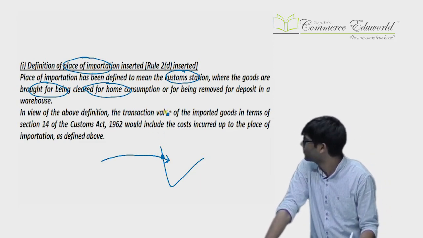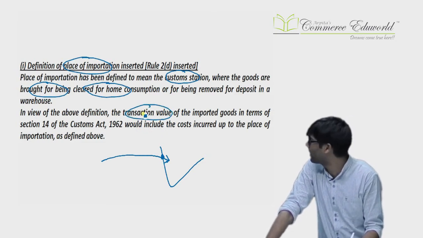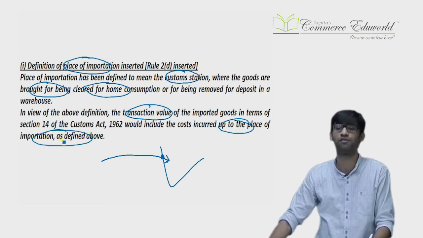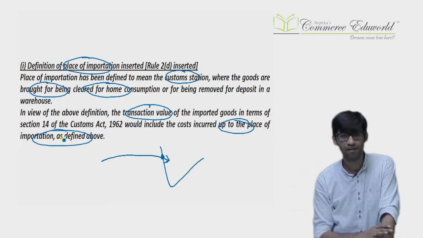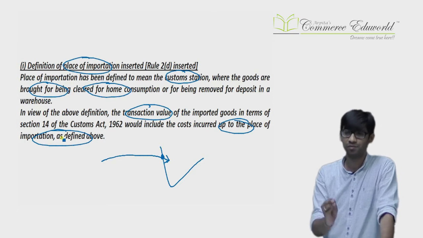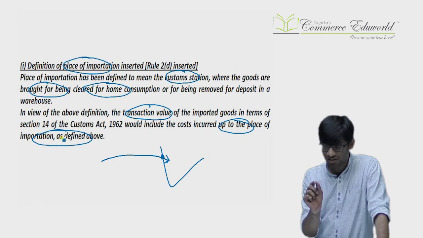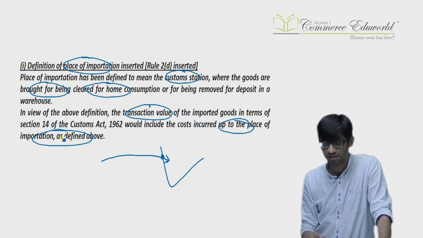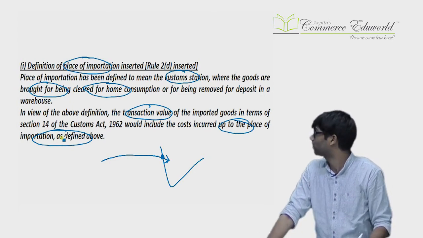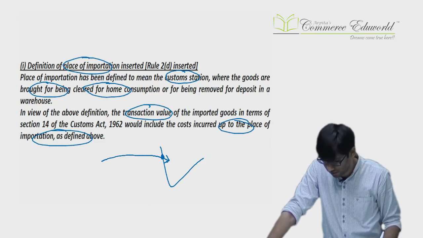Further, the definition of transaction value has been amended, and they say value up to the place of importation will only be considered a part of transaction value. Two things they have done. First, they have defined place of importation, which means the custom station from where you clear the goods. Secondly, they have changed the definition of transaction value, which now means value up to the place of importation, up to the custom station where it is brought for clearance.